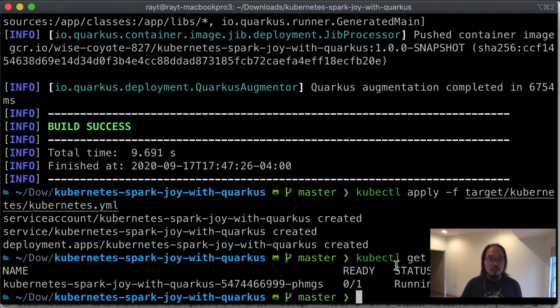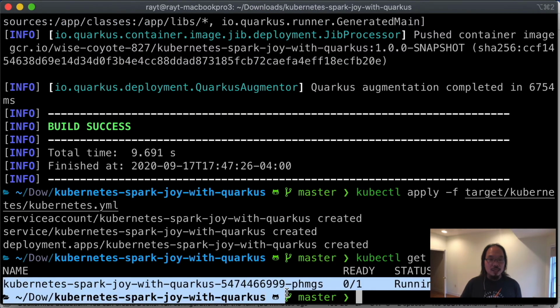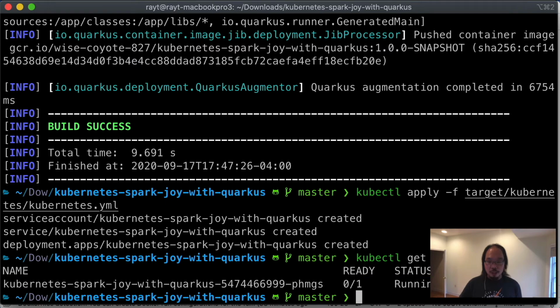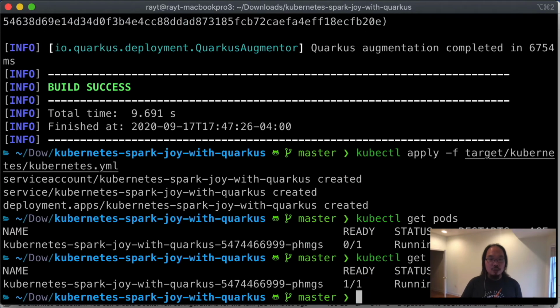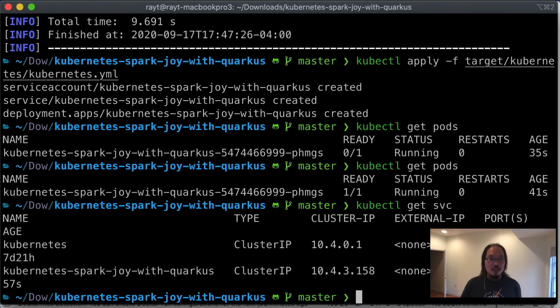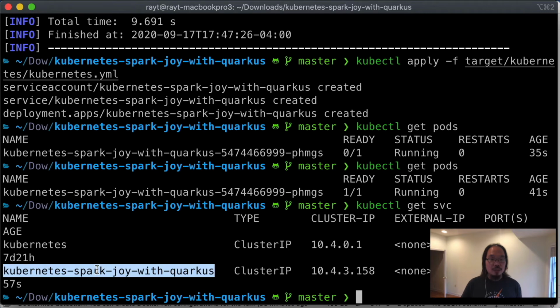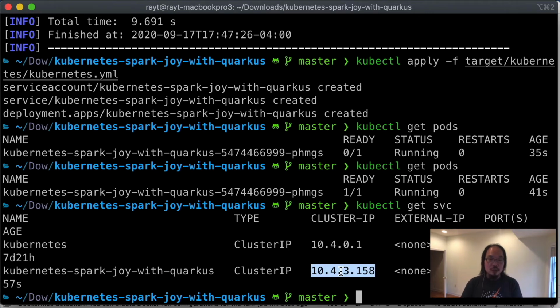So I can say kubectl get pods, and we can see that the application is being started right now. And eventually, the application started, and now you can see because of the readiness check, once the readiness check passes, now the ready is 1 out of 1, then we can actually try out this application. If I go ahead and take a look at the service has an internal IP address. This is the load balancer, but it only has an internal IP address.